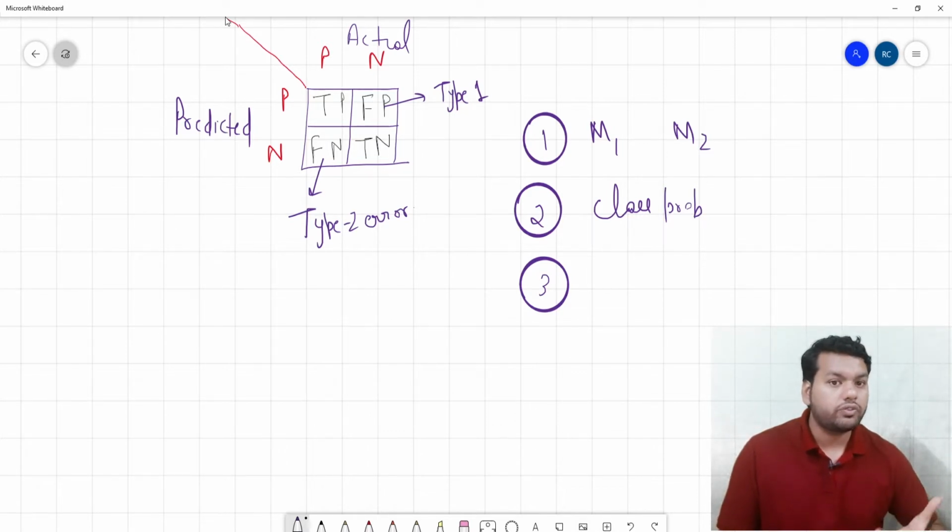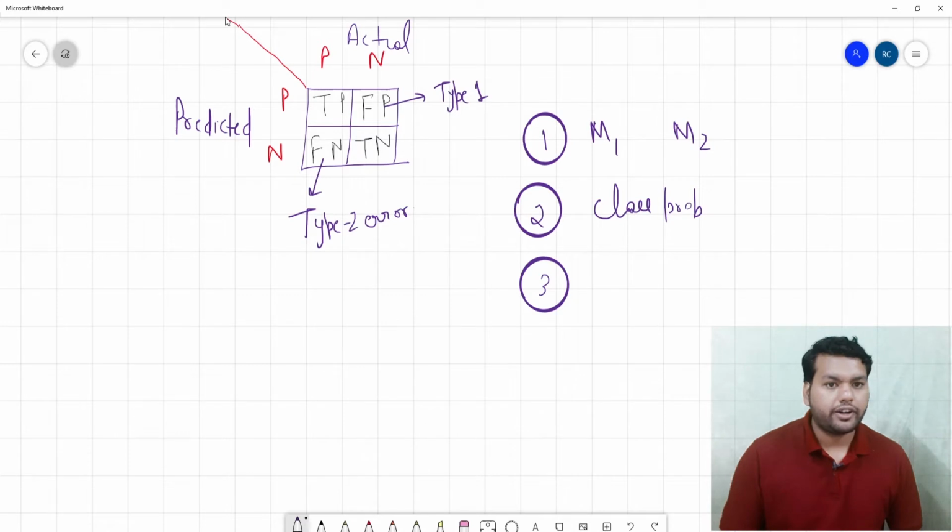We are looking for interpretability from the matrix, and that we are not getting from the confusion matrix. We can use it for multi-class, but its interpretability is decreased. That is the third demerit of the confusion matrix.